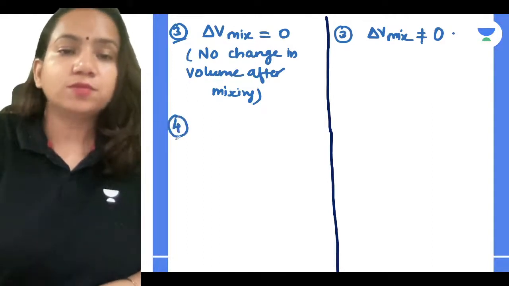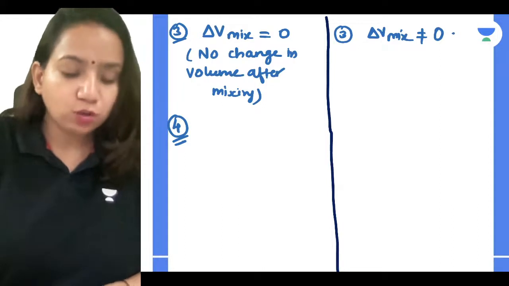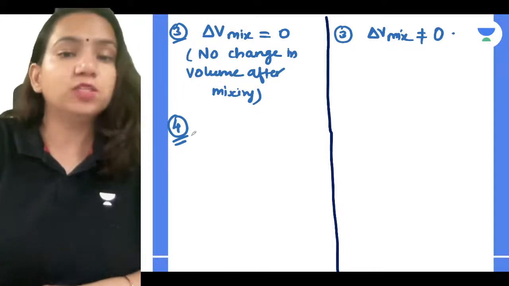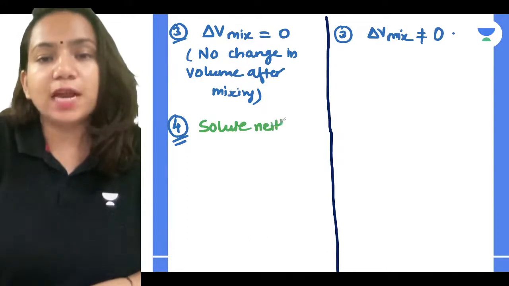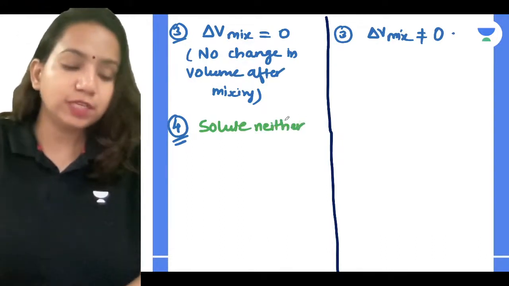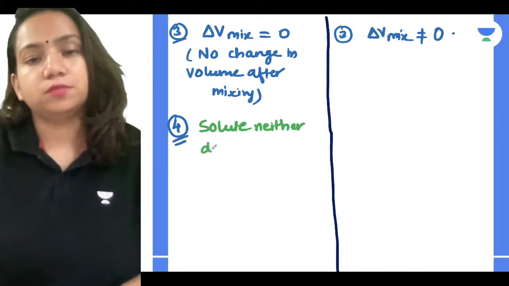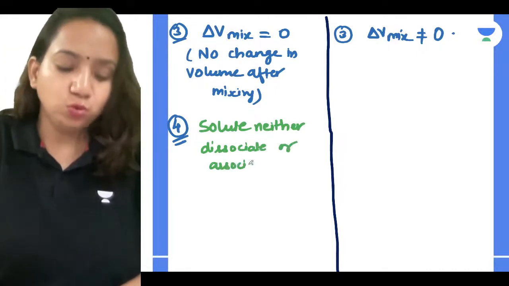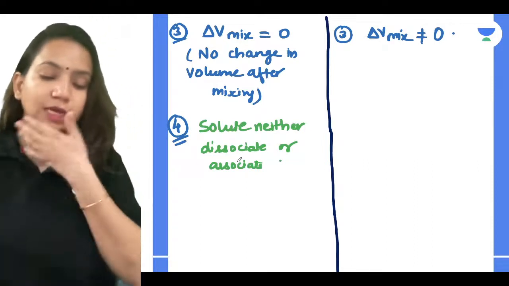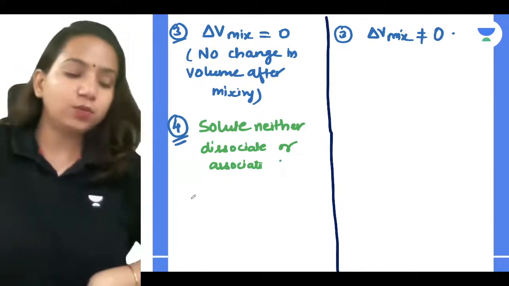Now, the fourth point you have to know is that whatever solute you have, it neither associates nor dissociates. So when you add a solute to a solvent, the solute neither dissociates nor associates. And what is the reason for it? It's very simple.